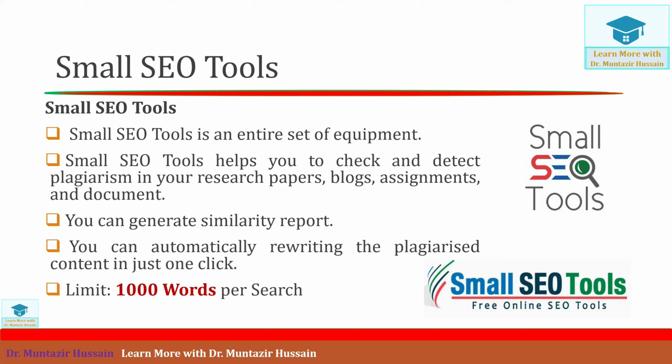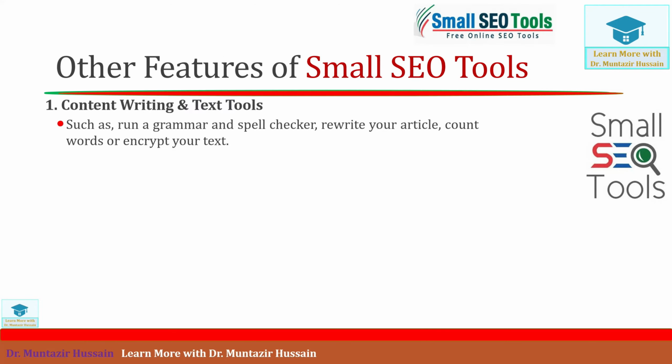That is, you can check the plagiarism of a document that should contain equal to or less than 1000 words. If you are interested to check the plagiarism of a document that contains a large number of words, then you can split your document into multiple documents and then you can check the plagiarism of each document individually. These are some other features of Small SEO Tools.